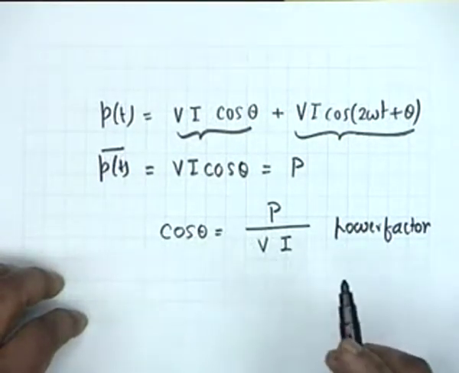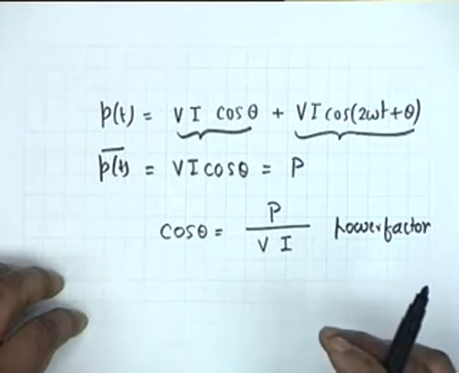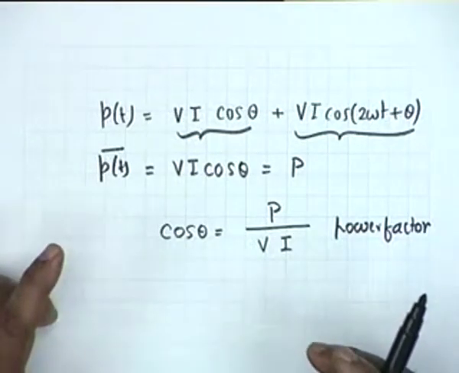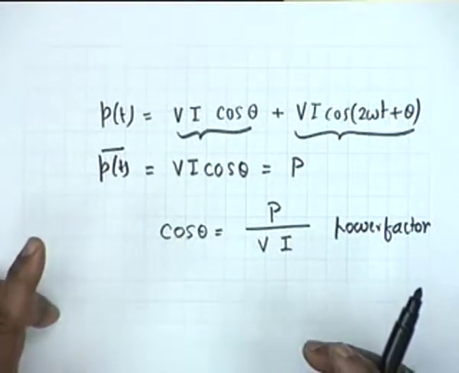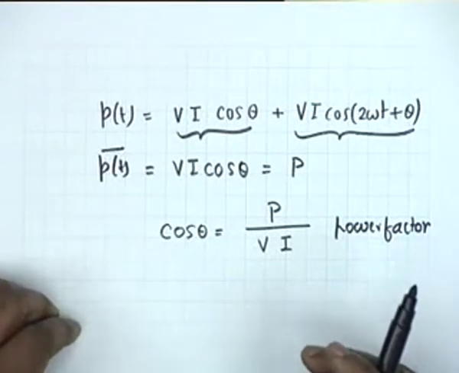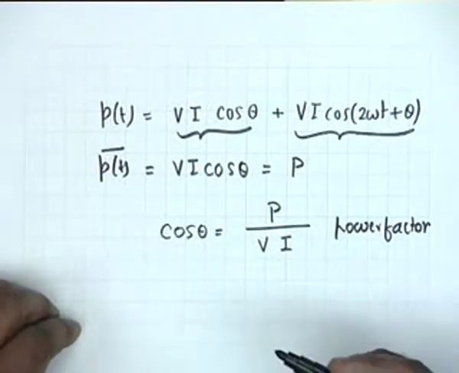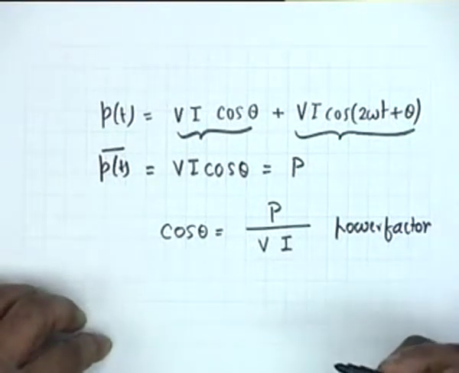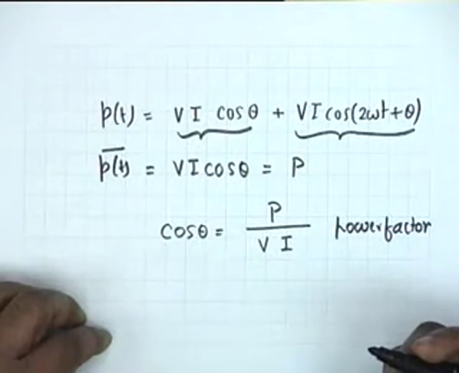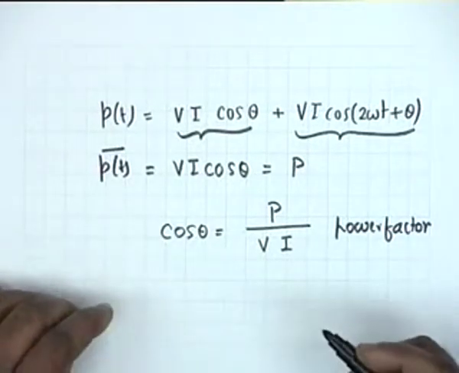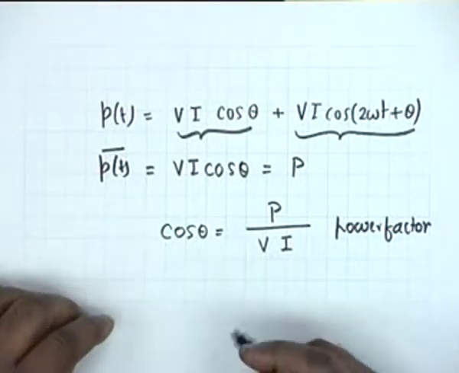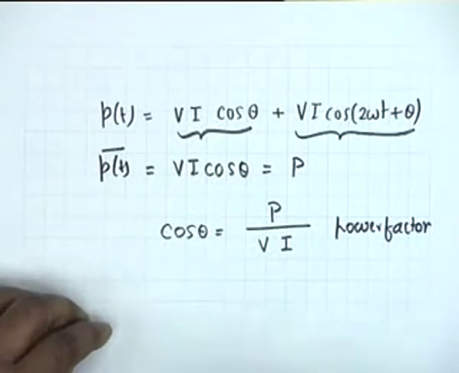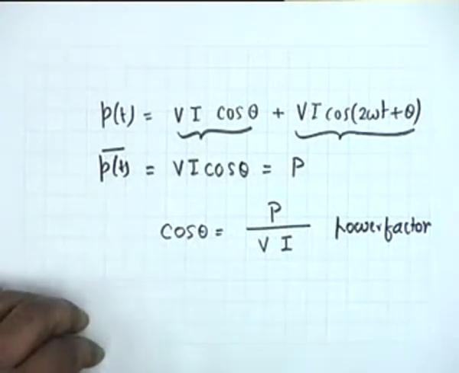Naturally, the power factor for a purely resistive circuit is 1. Power factor for a purely inductive circuit is 0, because cosine 90 is 0. The angle difference between current and voltage phasors for a pure inductance is 90. And similarly, if a circuit is purely capacitive, again 0. Therefore, power factor is non-zero only for a circuit which has a resistive component. If it is purely reactive, it is 0.